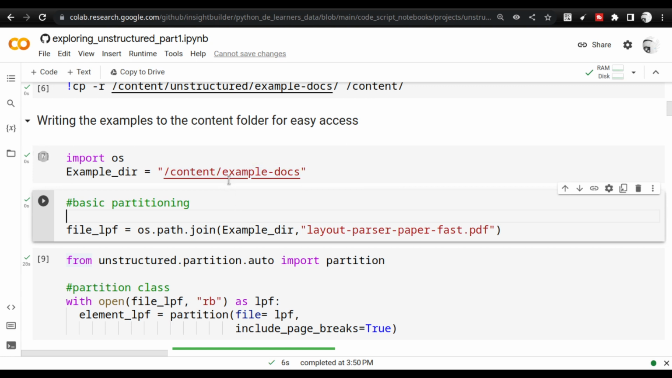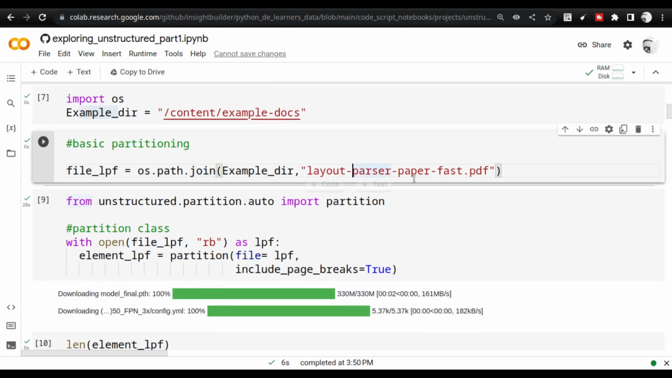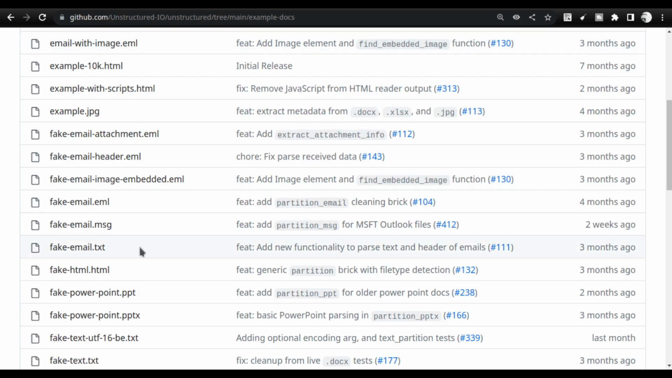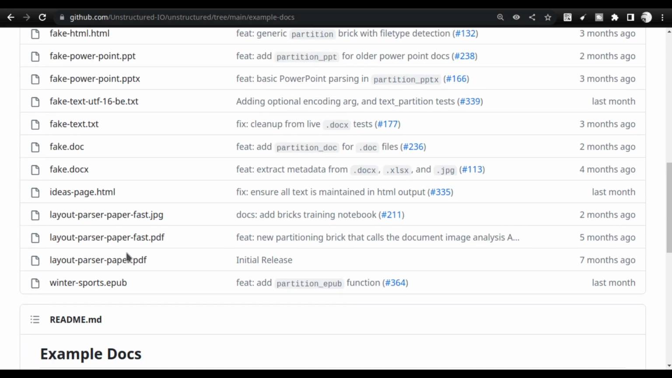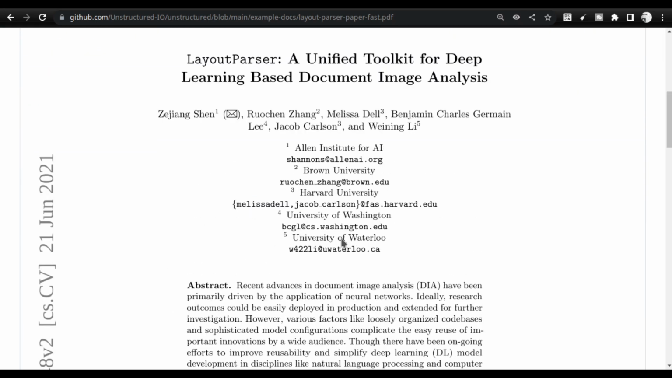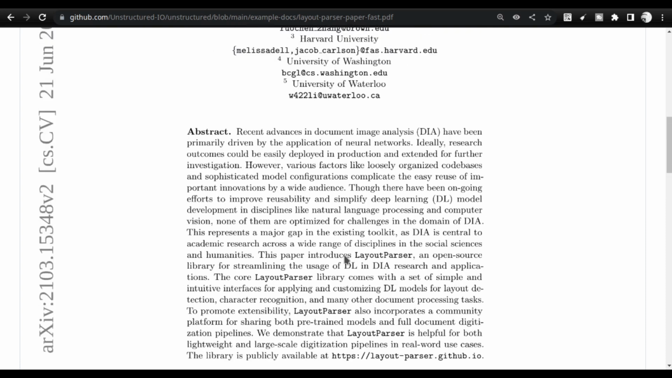All the content is inside the example docs, and I have given it the name example dir. I start by directly parsing the layout parser.pdf. So this is a PDF file, and you can take a look at it once you get it in your local environment. I think I can show it to you here also. Just a minute, it will be at the bottom. I hope it will be able to render because it's a small PDF file. Usually GitHub can render the smaller files, but not the bigger files. So you see the PDF file here. This is the PDF file that we are parsing.